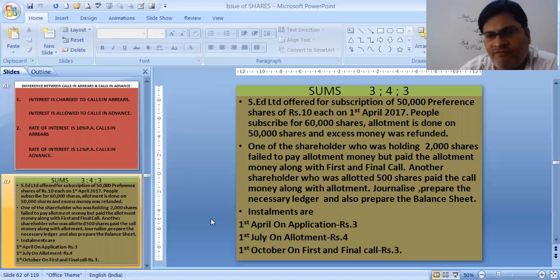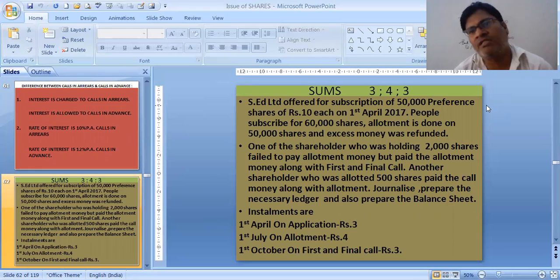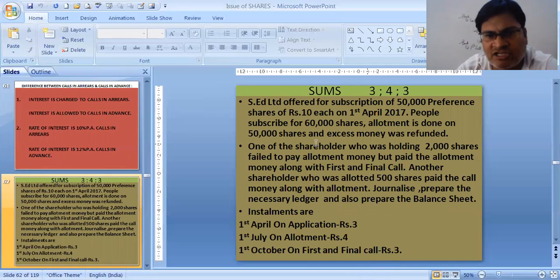This is the sum in front of you, students. It is about preference shares of rupees 10 each. People applied for 60,000 shares. The company has asked for only 50,000 shares and is allotting 50,000 shares. One of the shareholders, who was holding 2,000 shares, failed to pay the allotment money, but paid it along with the first and final call.